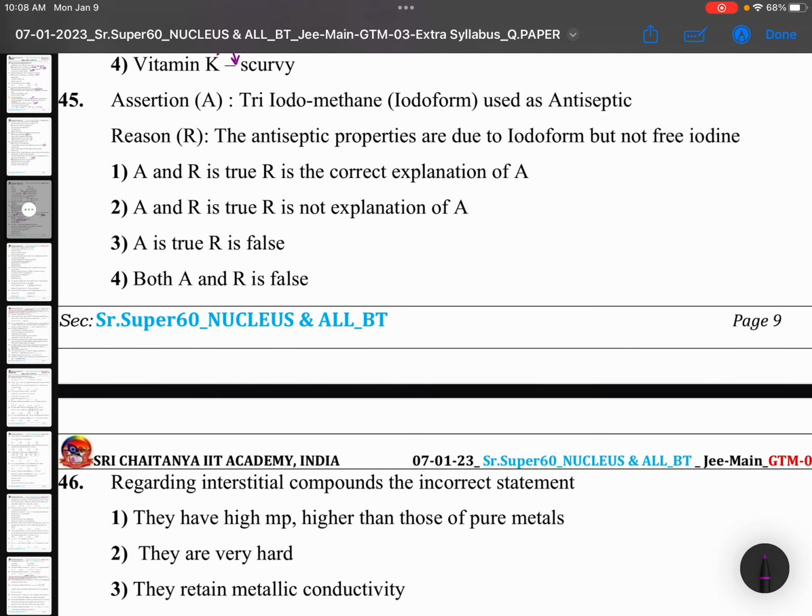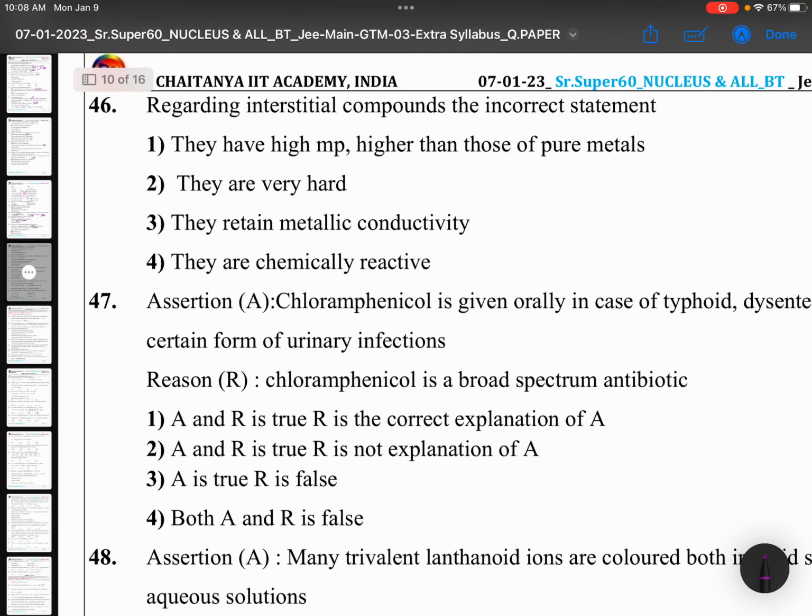Triiodomethane is used as antiseptic. The antiseptic properties are due to iodoform but not free iodine. Okay, in this case, A is right. Triiodomethane is antiseptic is right, no doubt. And in the reason, antiseptic properties are due to free iodine. This is given in reverse. So A is true, R is false. Small things make us confused.